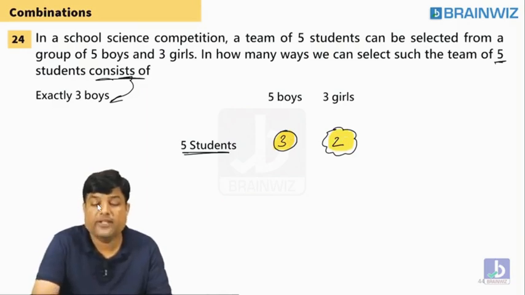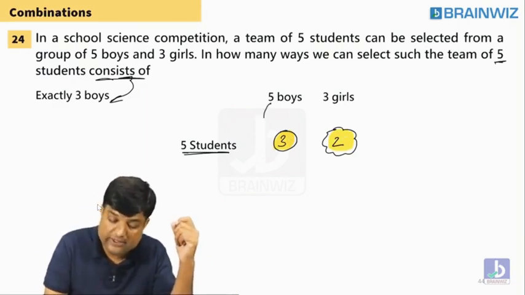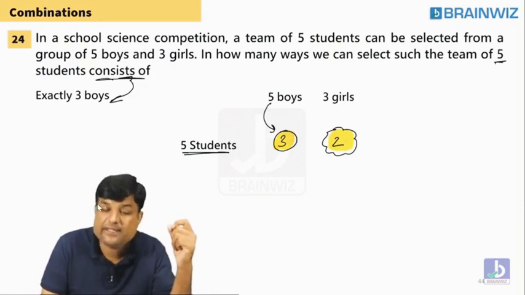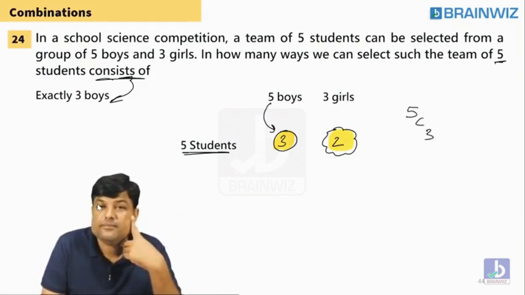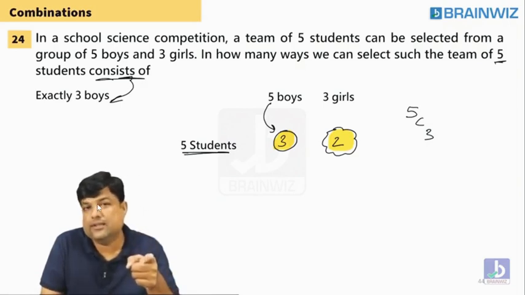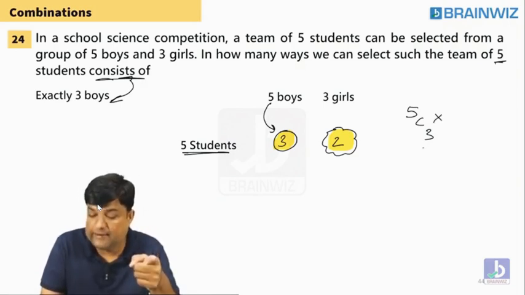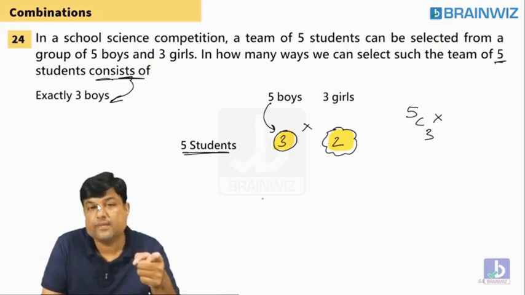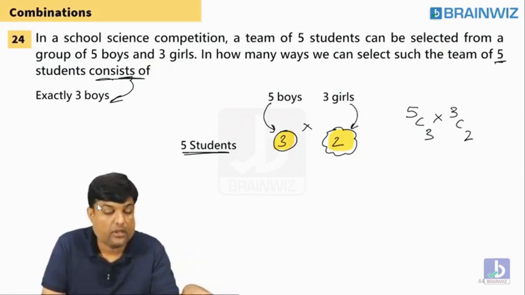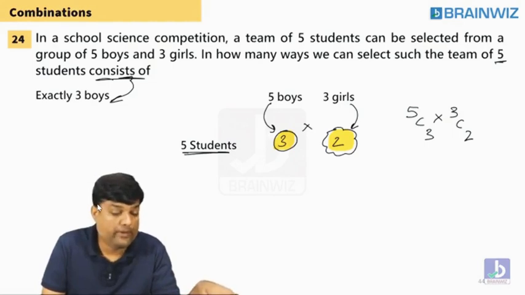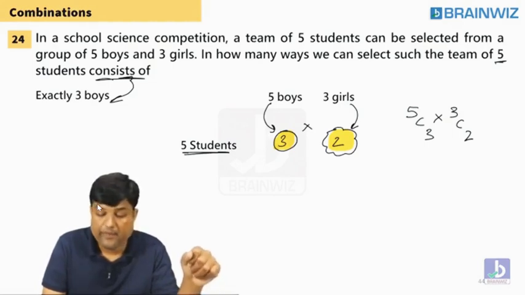Guys, how many ways can we select 3 boys from 5 boys? That's very simple. 5C3. And also 2 girls from 3 girls. And whenever 'and' comes, we have to multiply all the cases. So what's the answer? 3C2. I hope you all have understood this. Yes or no? Clear? So this is the way.